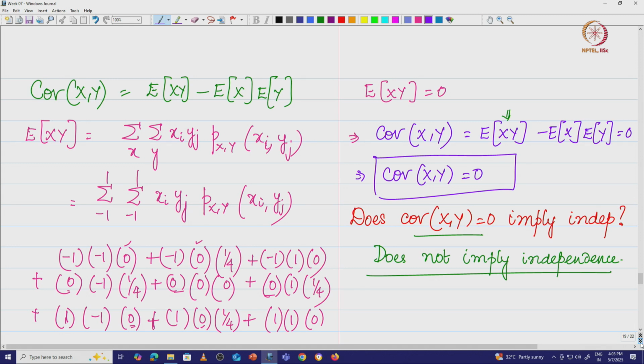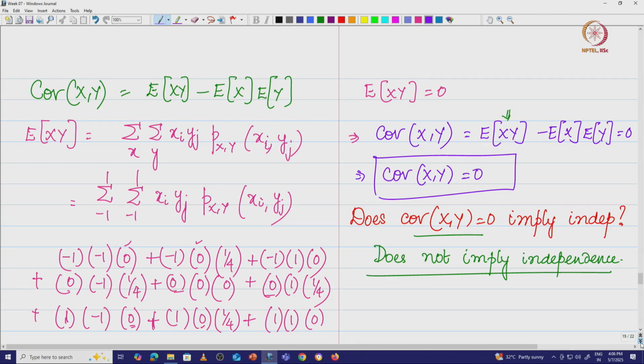Our idea of independence comes from the idea of independence of events, where we say that if the events are independent, that means occurrence of one is going to give no update about the occurrence of the other. Now that same idea we will bring here. Knowing the value of y, can we figure out the value of x?